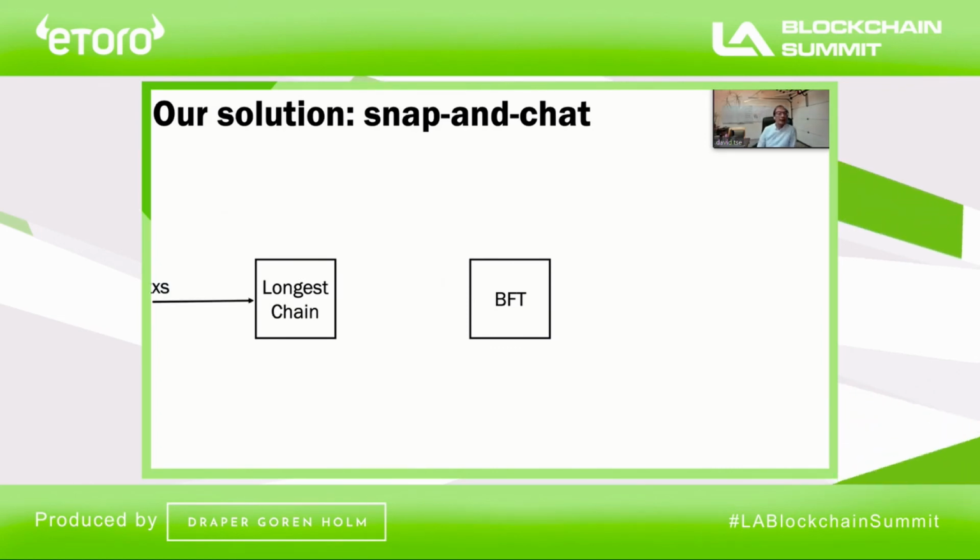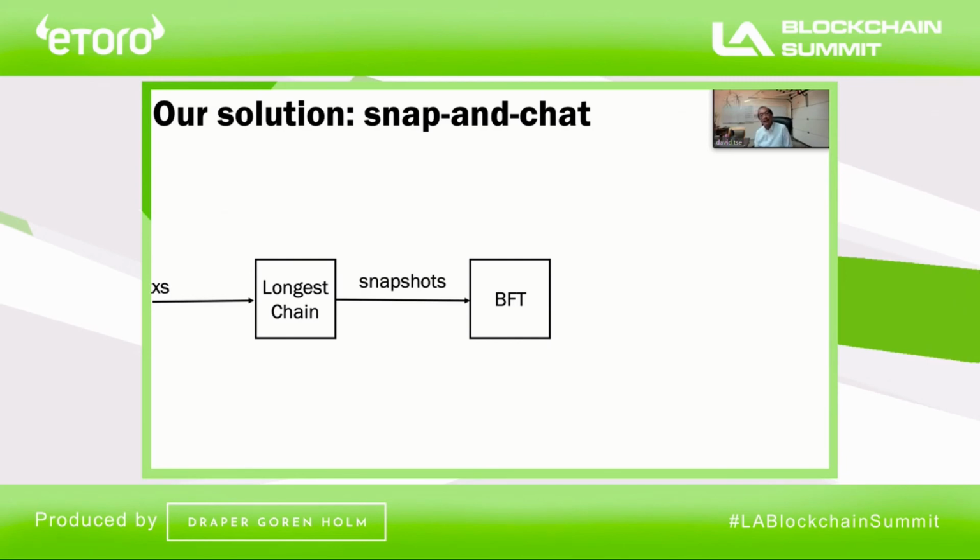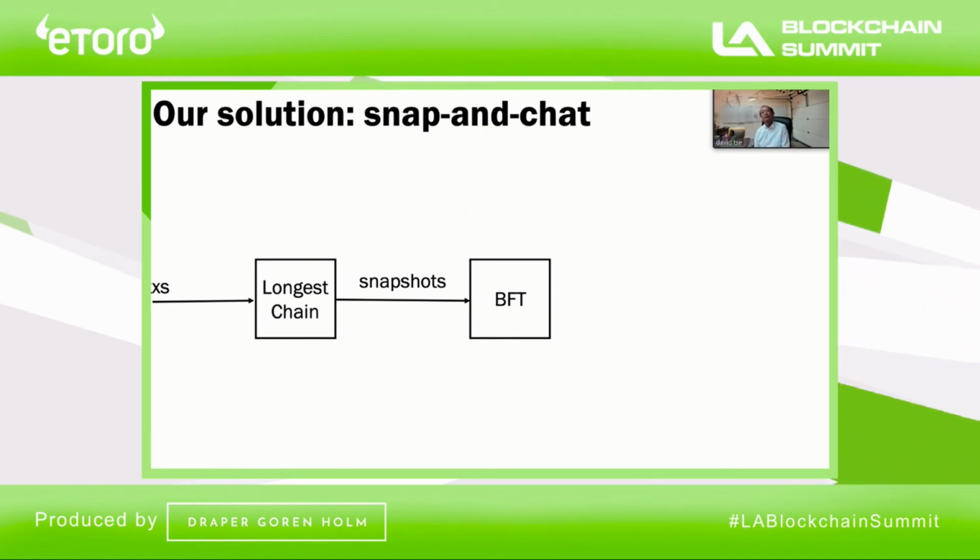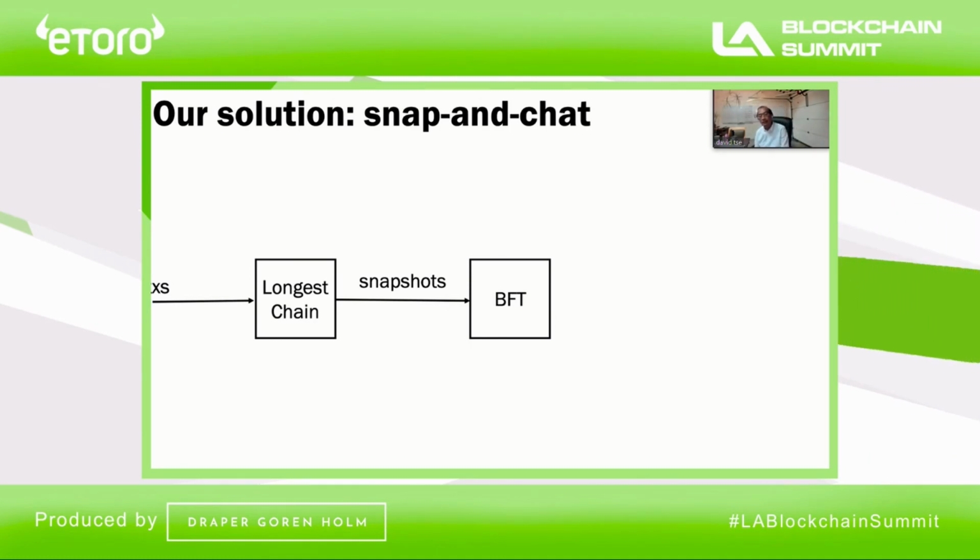First, we pass the transactions into the longest chain. The output of the longest chain is the dynamic ledger generated by the longest chain. We take snapshots of this growing ledger, always growing because it's dynamic, and then run it through the off-the-shelf BFT protocol, which now attempts to finalize this ledger.